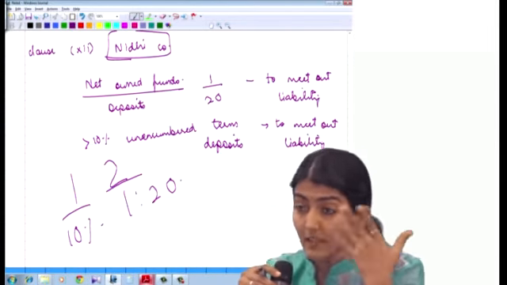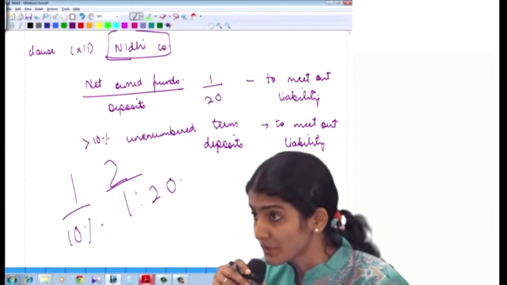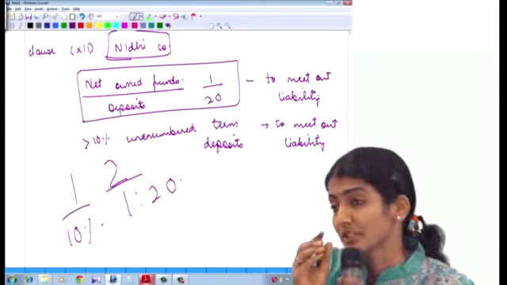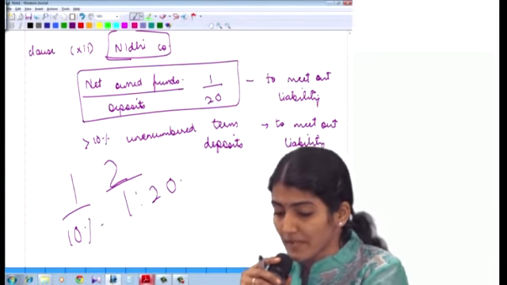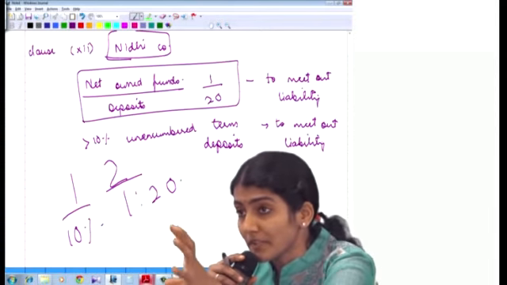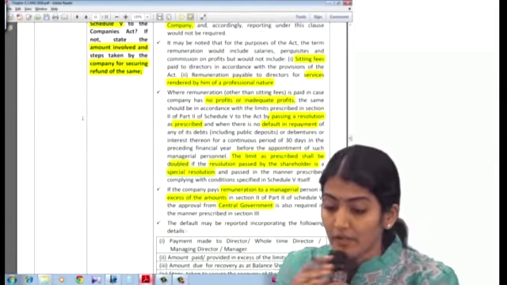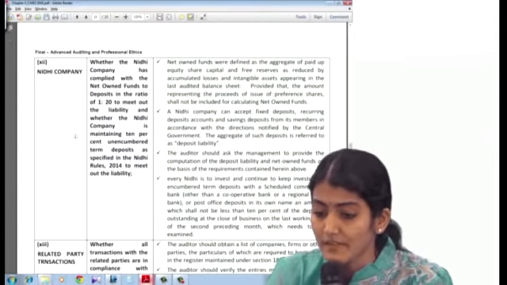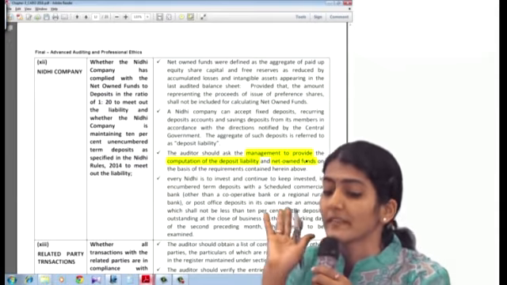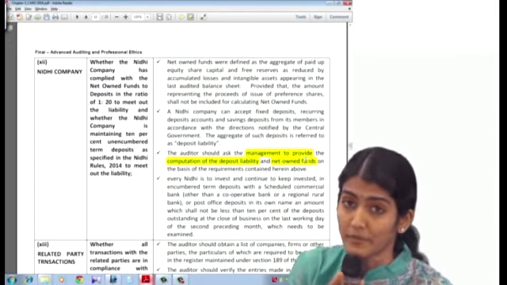Now as an auditor, what audit procedures are you going to follow? One, you are going to ask the management to provide you this computation. You will ask the management, please provide us the details of your net owned funds and your deposit liability, because we need to check whether you have maintained them at 1:20. What is the first procedure they say? Ask the management to provide you the computation of the deposit liability and the net owned funds.